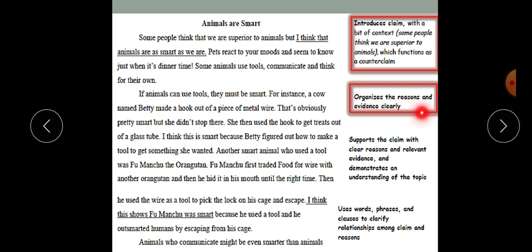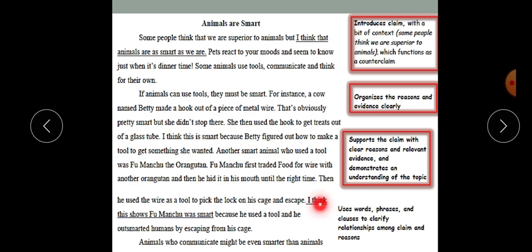Here he organizes the reasons and the evidence clearly. Also, he supports the claim with clear reasons and relevant evidence. All the evidence that you give must go back to your reason. It has to support the reason, and you have to show links.